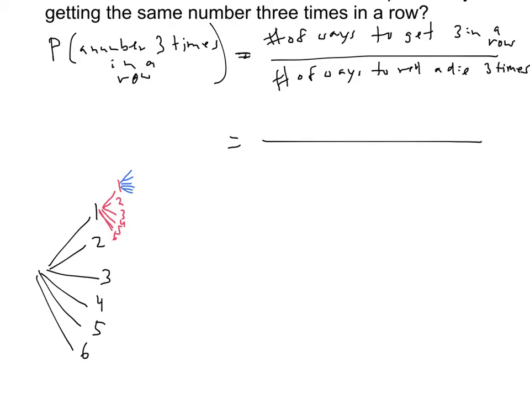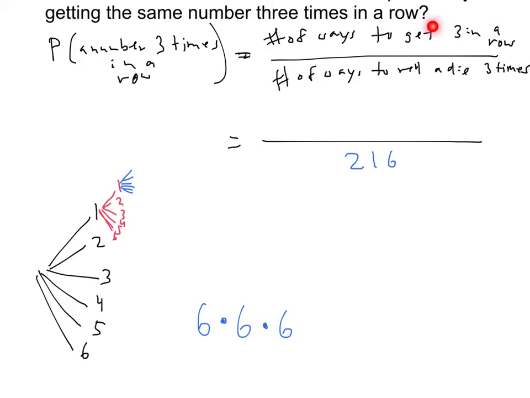We'd have 6 initially, and then each of those 6 have 6 more branches. And then of those 36, each of those is going to have 6 more. So 6 times 6 times 6, 216. There are 216 different ways to roll the die 3 times.